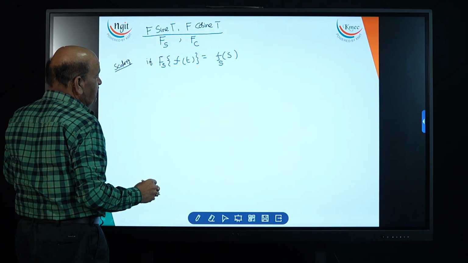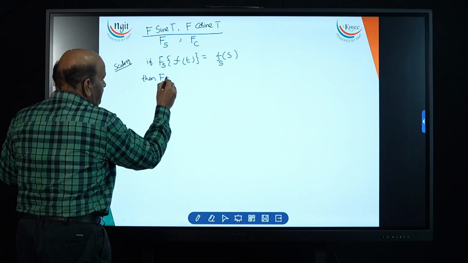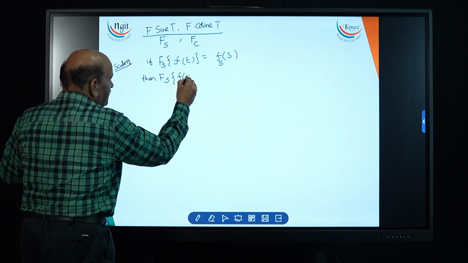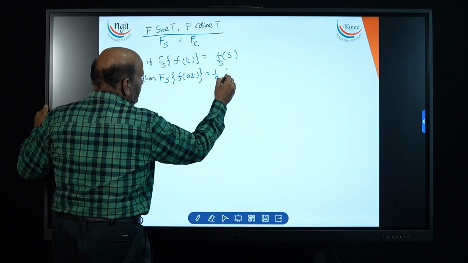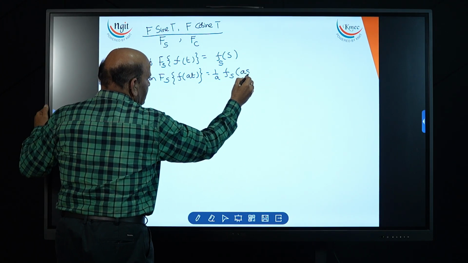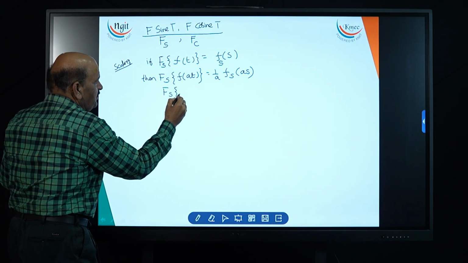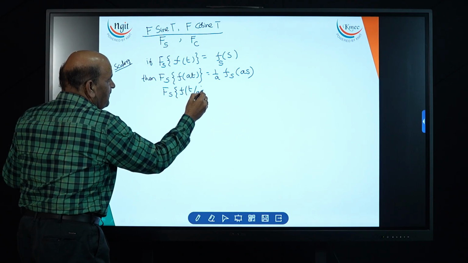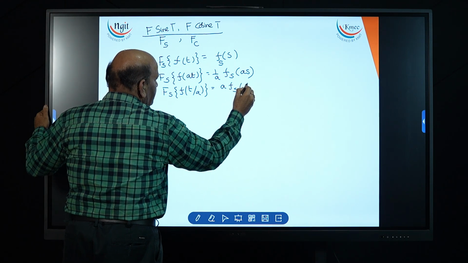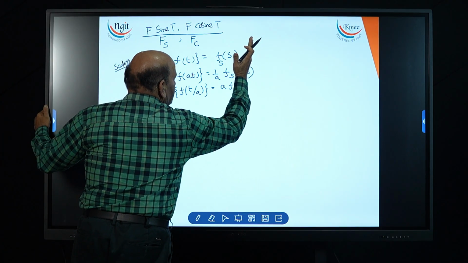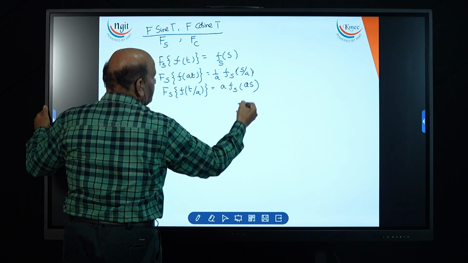If the Fourier sine transformation of f(t) equals F(s), then the Fourier sine transformation of f(at), because this is scaling, here it multiplies, there it divides, is 1/a F_s(s/a). Similarly, the Fourier sine transformation of f(t/a) is a F_s(as).